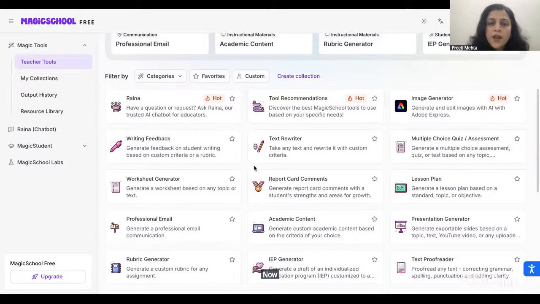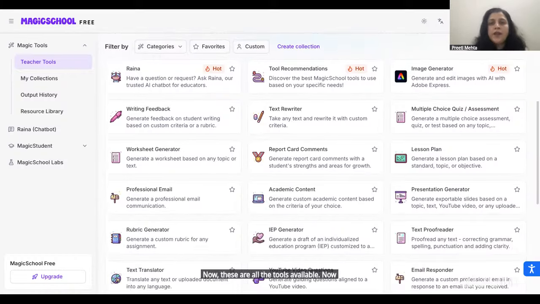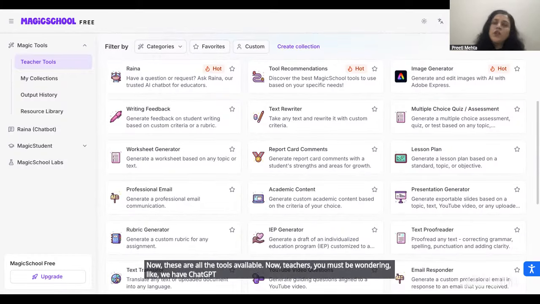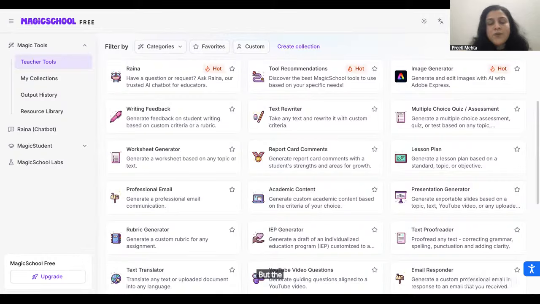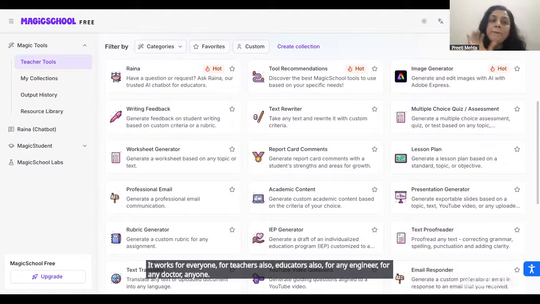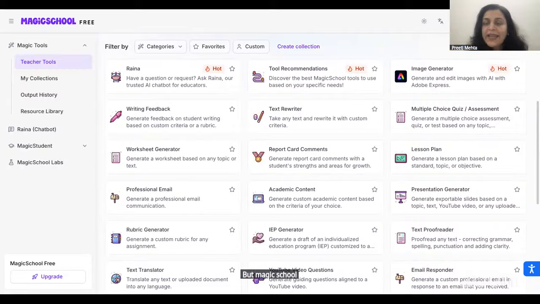Now these are all the tools available. Teachers, you must be wondering, we have ChatGPT also, we can use that. But ChatGPT is a very generic tool. It works for everyone: teachers, educators, engineers, doctors, anyone. But Magic School is specifically designed only for teachers.